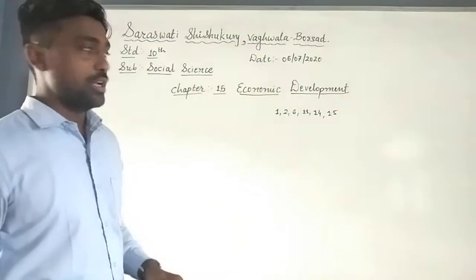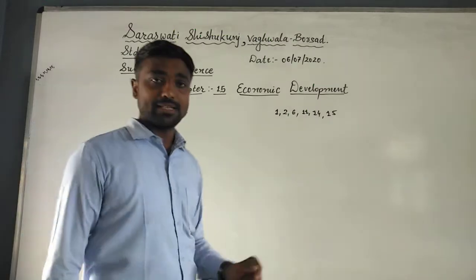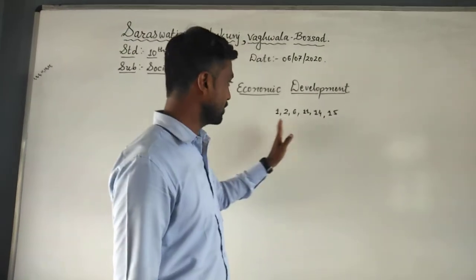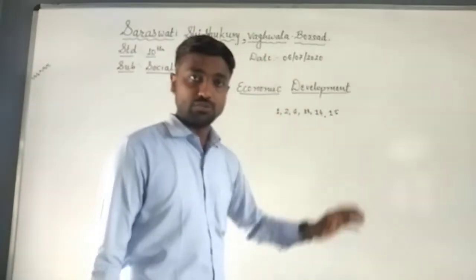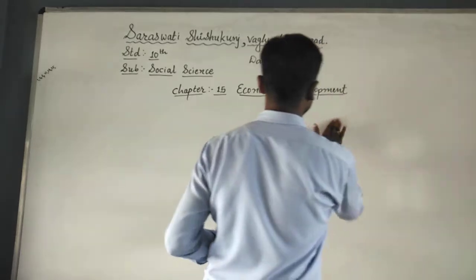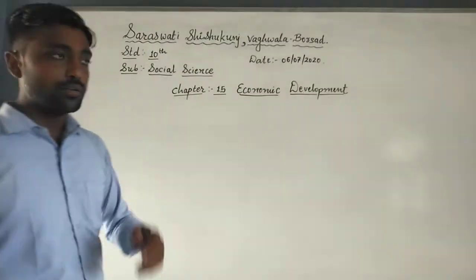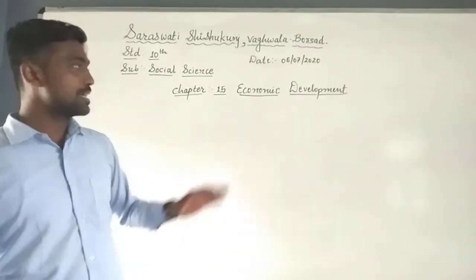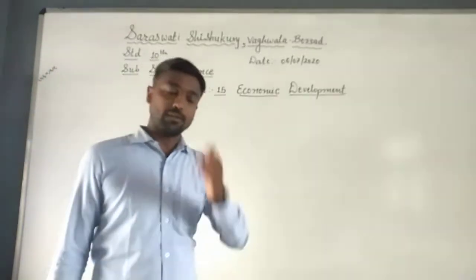Understood? Now you just see, a total of 6 chapters are there. Out of the 6 chapters we have completed 5 chapters. Understood? Now only the last chapter remains, that is chapter number 15, economic development. We will complete this entire chapter within 4 to 5 videos.